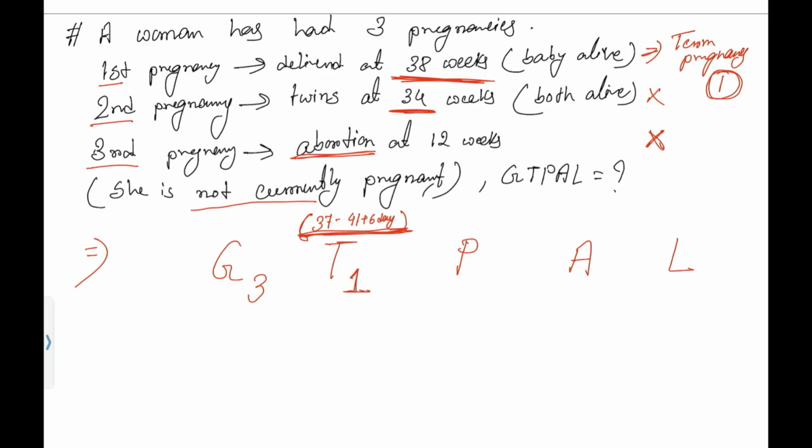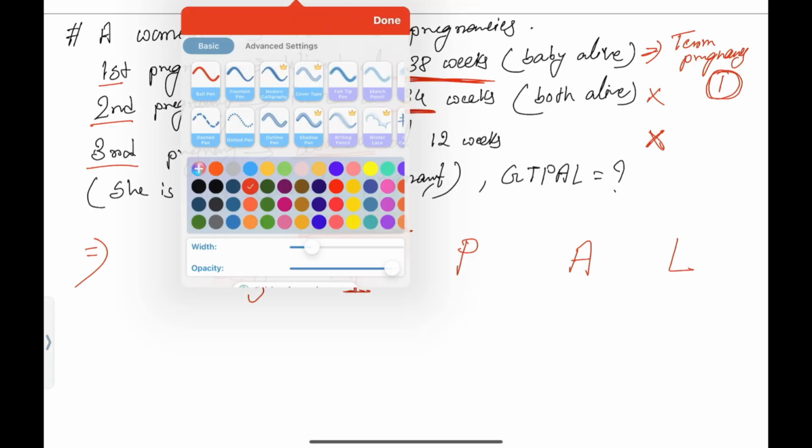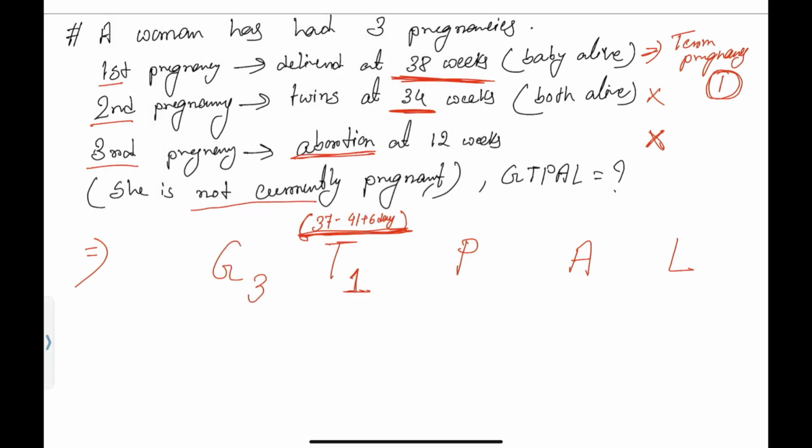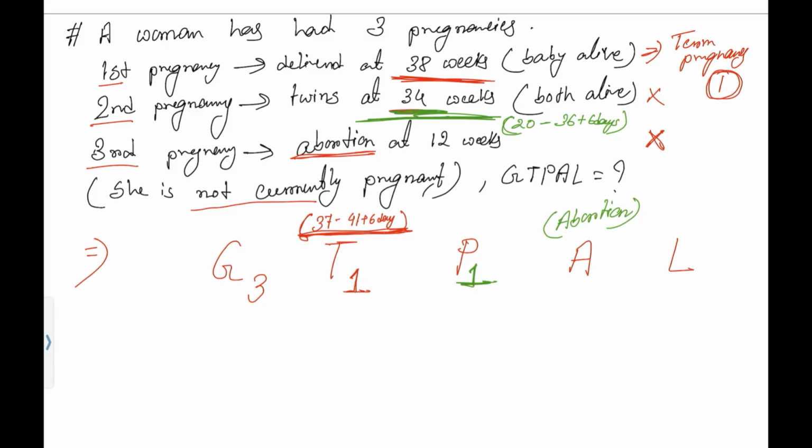Now coming to the P. P for preterm pregnancy. Where will we find the preterm pregnancy here? See, you can see here it is a preterm pregnancy. When does preterm pregnancy occur? Preterm pregnancy occurs between 20 weeks to 36 weeks plus 6 days. So as it occurred at 34 weeks, we will consider it as a preterm pregnancy. Okay. Now coming to A. A stands for abortion. Whether any one of her pregnancies is aborted?